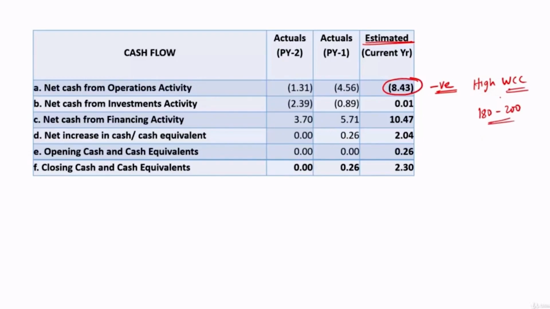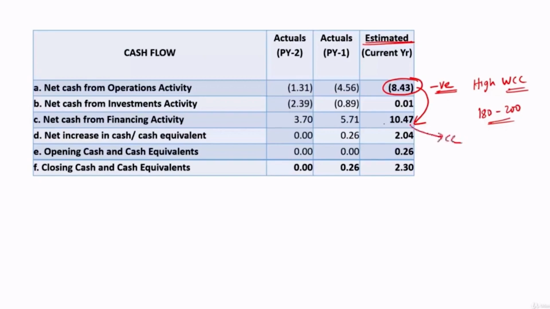They have to substantially invest in inventory and debtors. So they may be making a good amount of sales, but a substantial portion of that will be locked in the debtors, and because of that they will have negative cash flows under operations, which will get funded under financing activity in the form of a CC.